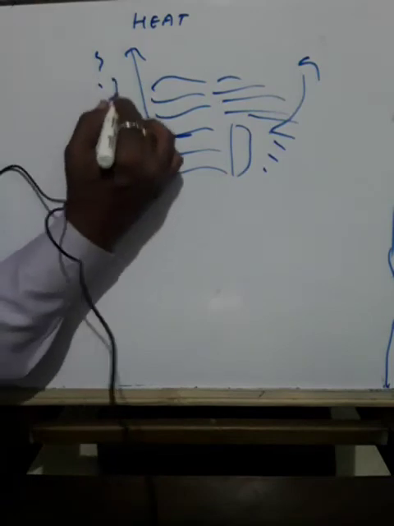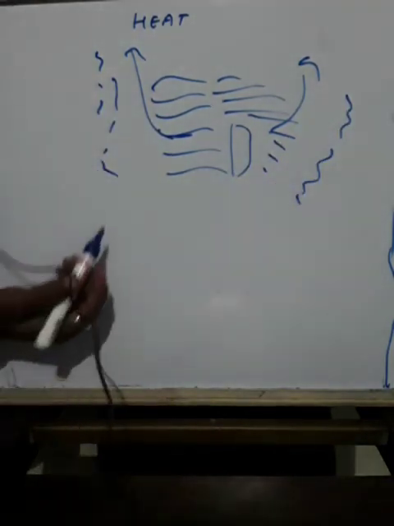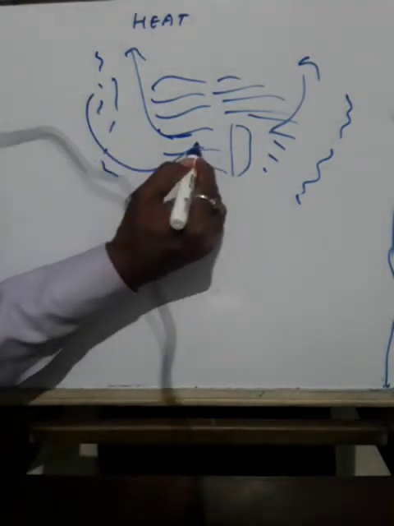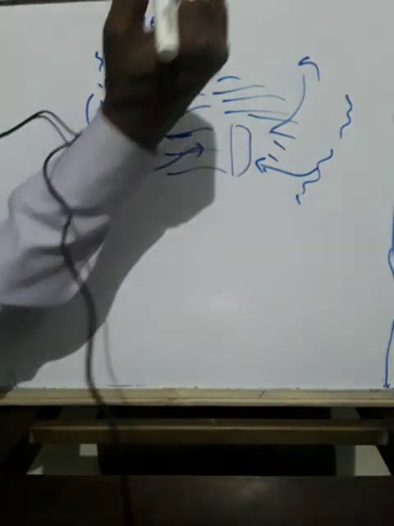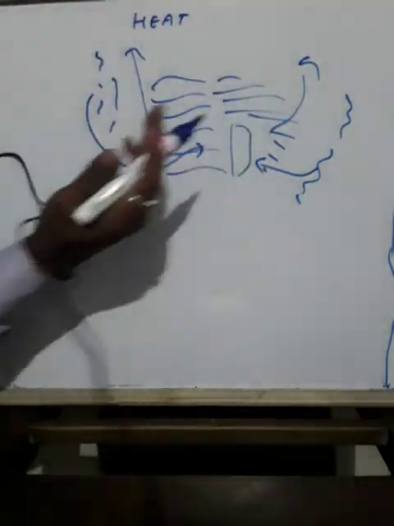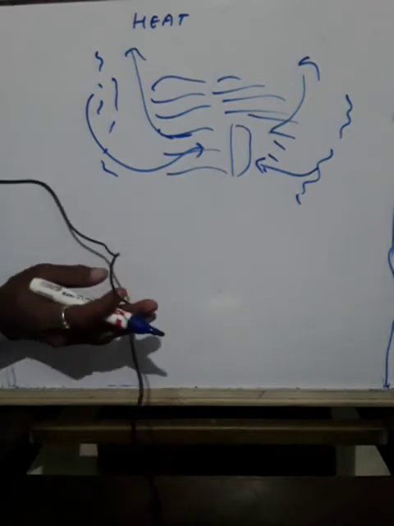But the air present at the side will come towards the heat source, and the heated air will go to the upper part. So in this way heat flows continuously, and this is how the air gets heated. The following activity you can confirm. How?